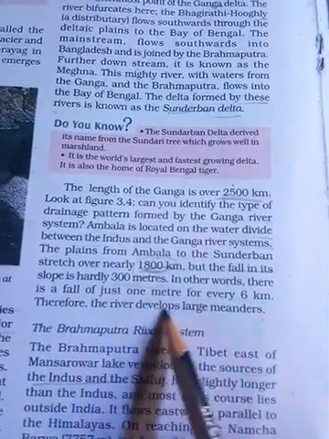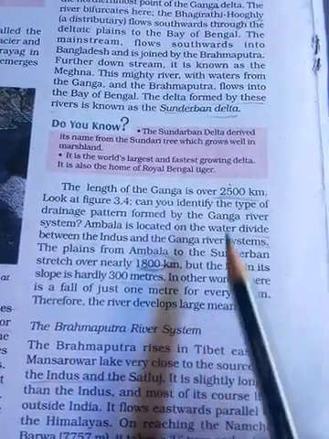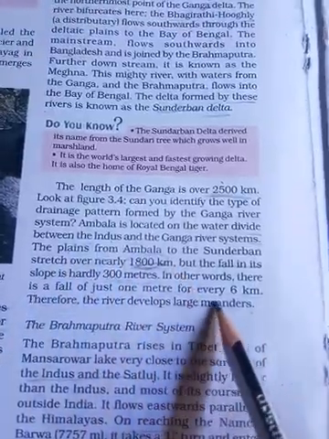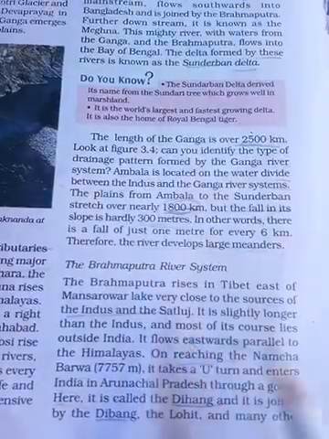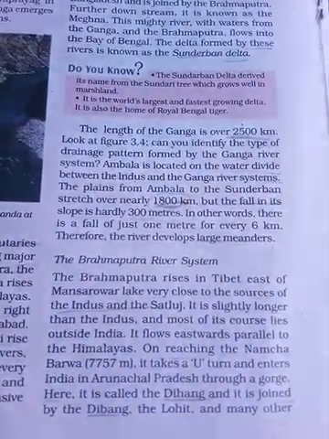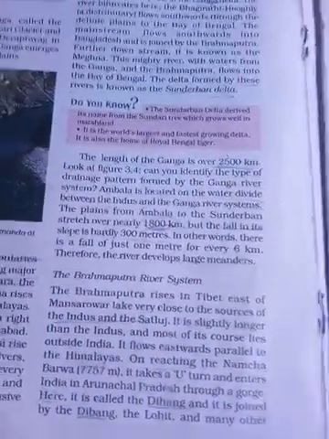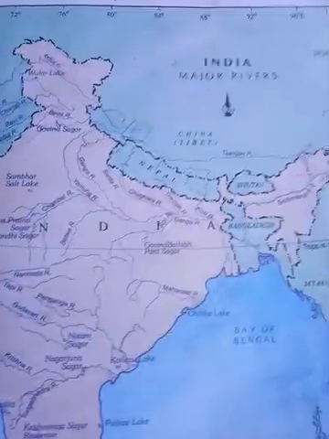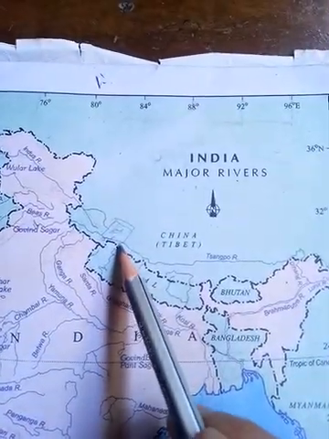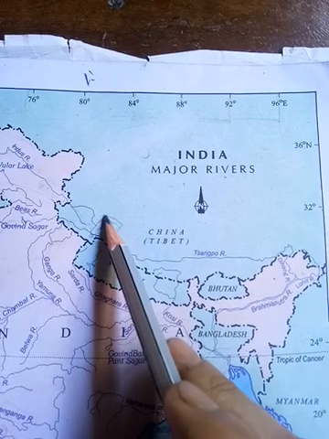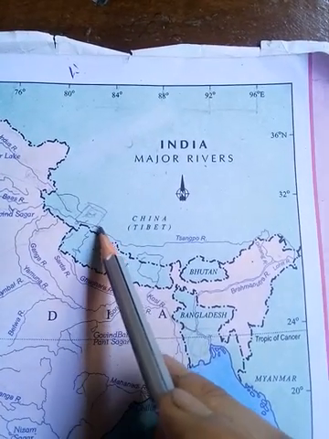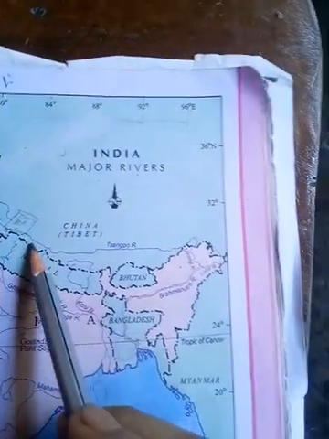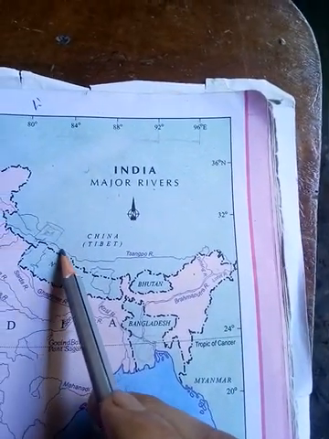Especially in the Ganga they form large meanders. And next is Brahmaputra. Brahmaputra is also very important. Look here, I'll explain. They are rising here, near Mansarovar lake, in the eastern side, in the right side here. They originate in Tibet.